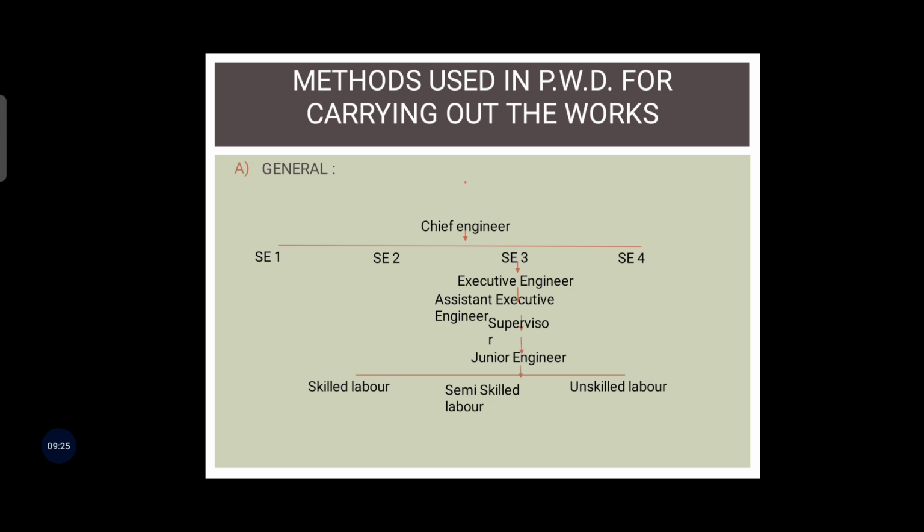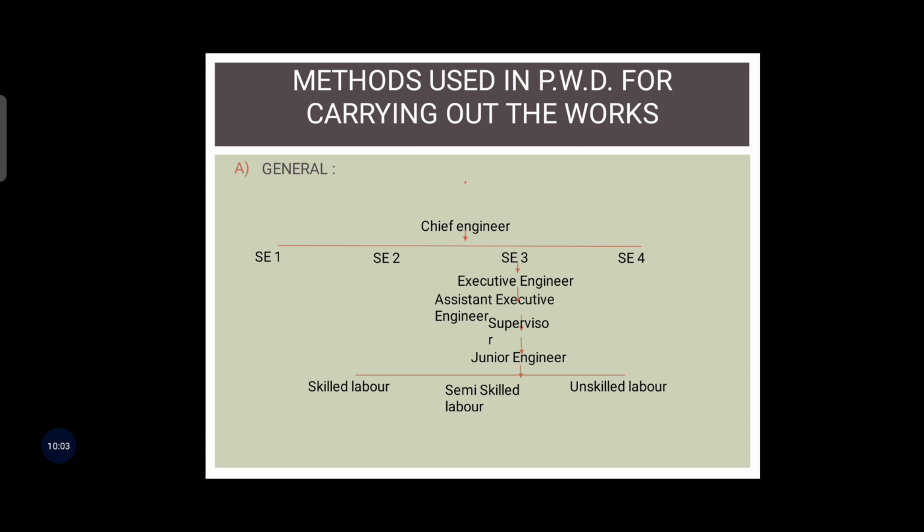When there is a large amount of work, then there may be a regional chief engineer, an additional chief engineer and a deputy chief engineer to assist the main engineer, okay. The whole area and the work under the chief engineer is divided into a number of circles, okay. Now the next one is the superintending engineer, who is the administrative and professional head of the circle. He has to see that the rules, regulations and instructions related to the execution of work and maintenance of the accounts are strictly followed.